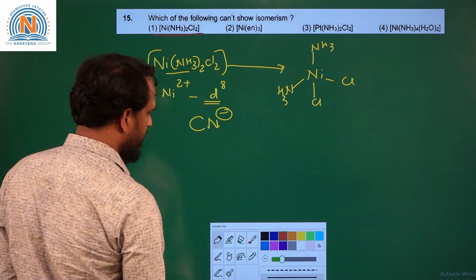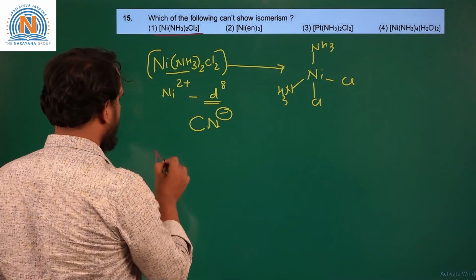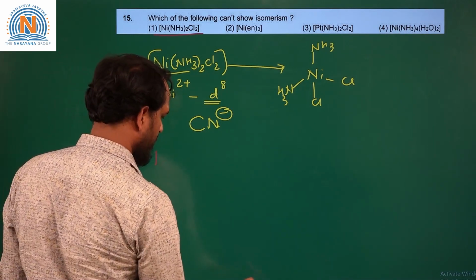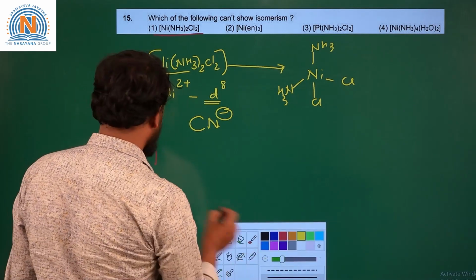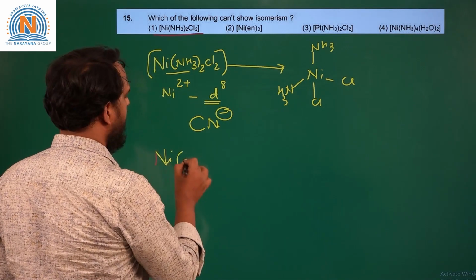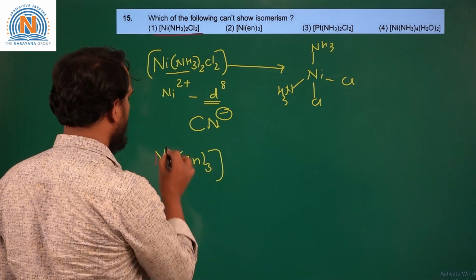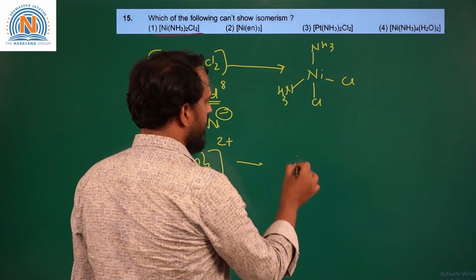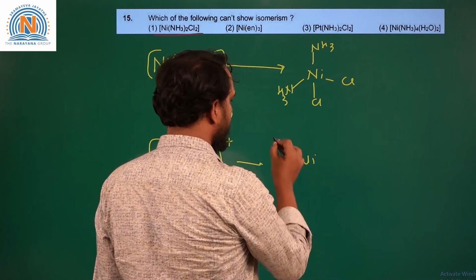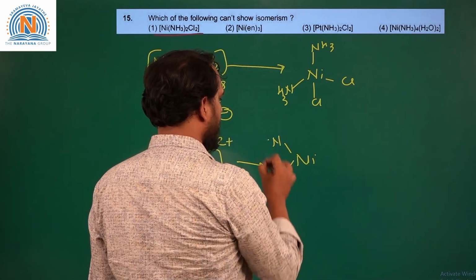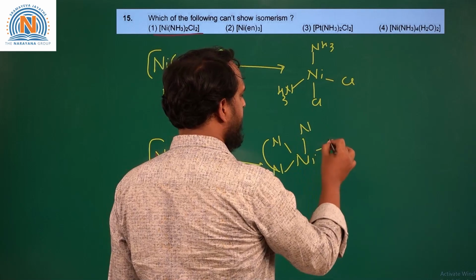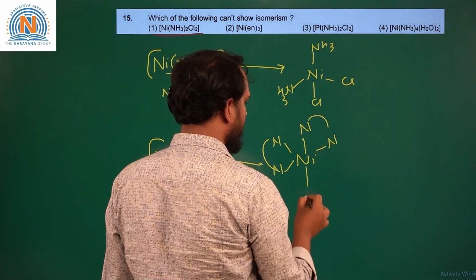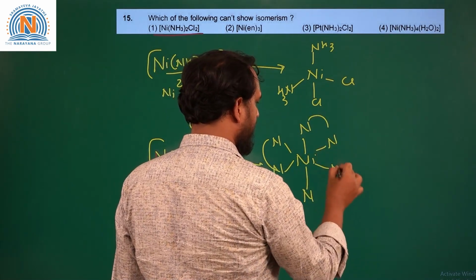So the second option is Ni(en)3 2+. So this is an octahedral complex. This octahedral complex has 3 bidentate ligands, ethylene diamine.